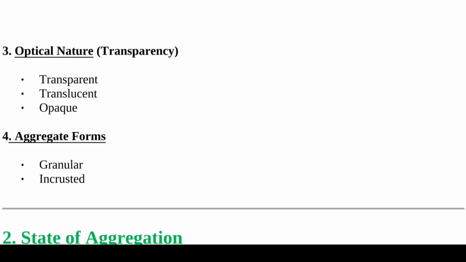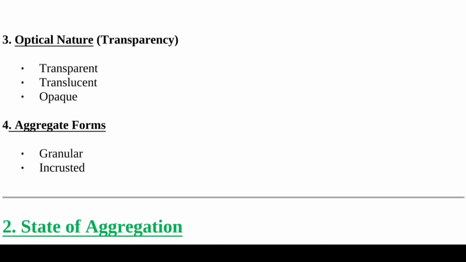Third is optic nature, meaning how light passes through a mineral or not. And here are types. Transparent, can see clearly through it like glass. Translucent, that is light passes but the image is not clear. And third is opaque, can't see through it at all.